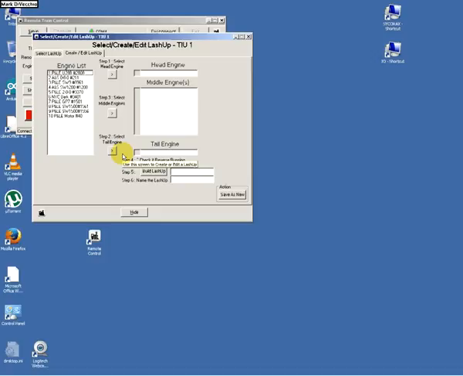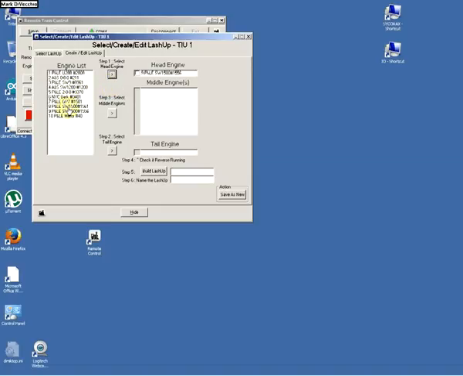On this screen, the engine list shows all the engines that were read into my program. First thing we do is we pick the lead engine. We'll do the SW1500-1556 as the head engine. I'll press the Select Head Engine button. It shows up in the head engine window.